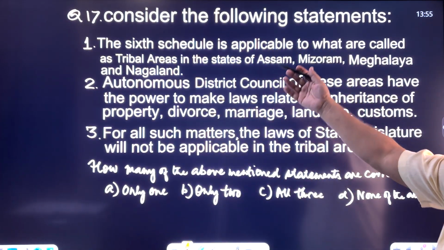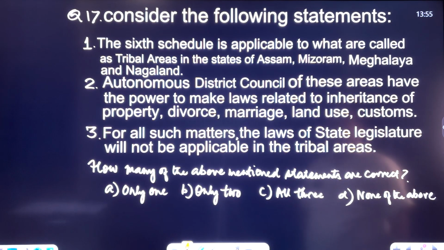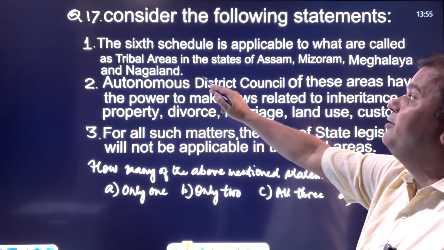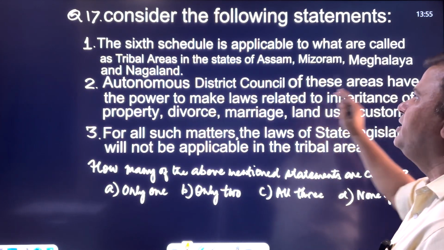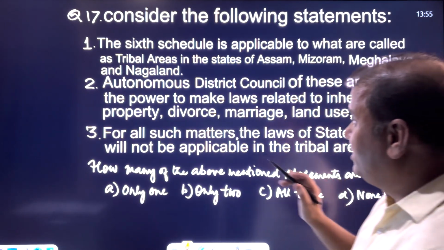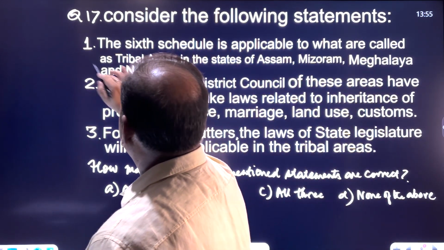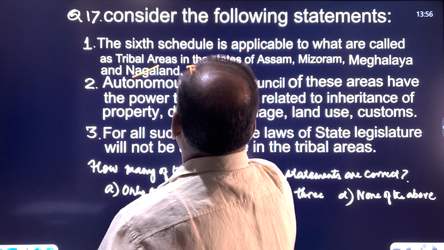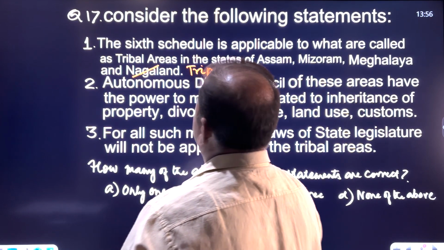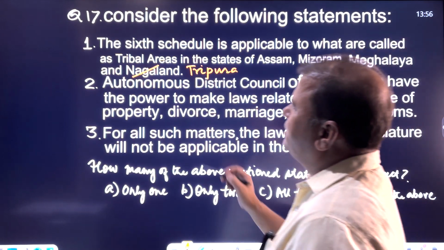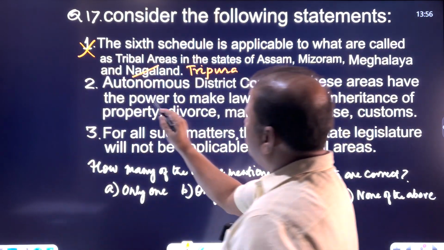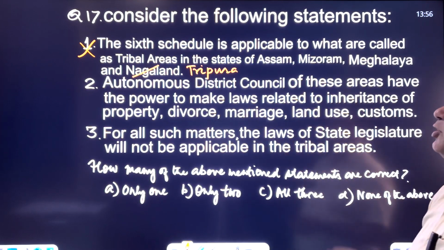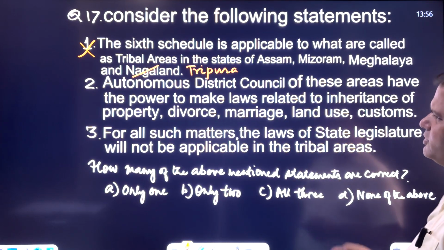Now, what I have just said has been depicted in this question. Consider the following statements. The Sixth Schedule is applied to what are called tribal areas in the states of Assam, Mizoram, Meghalaya and Nagaland. The incorrect statement is this only, because it's not Nagaland, but it is Tripura. So this statement would be incorrect. Autonomous district councils of these areas have the power to make laws related to inheritance of property, divorce, marriage, land use, customs. That's definitely correct.